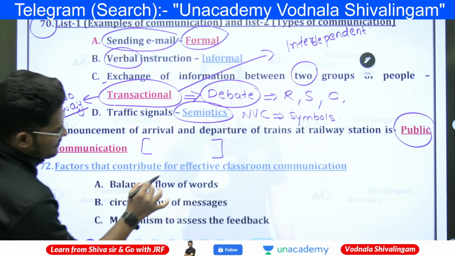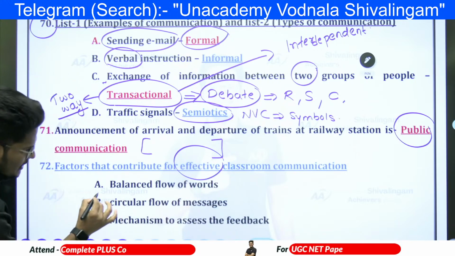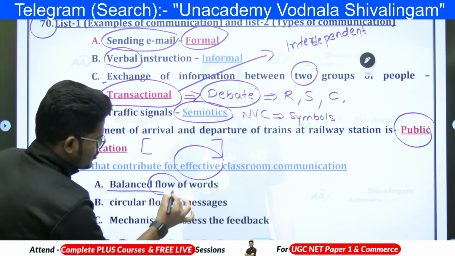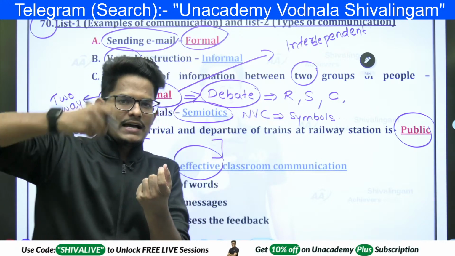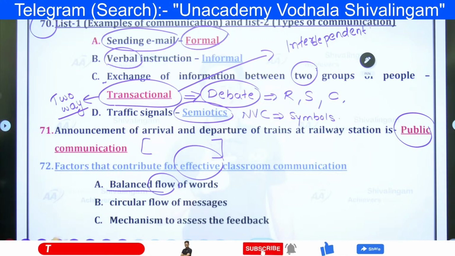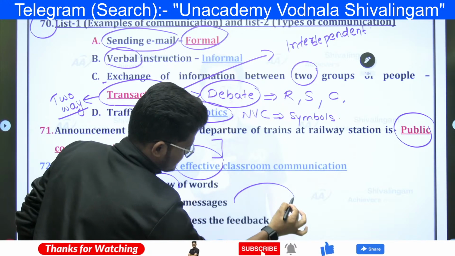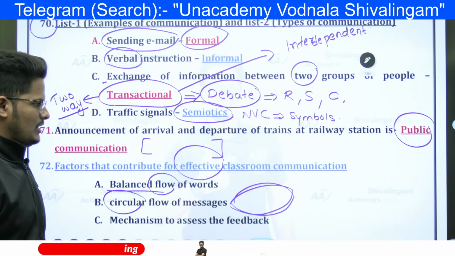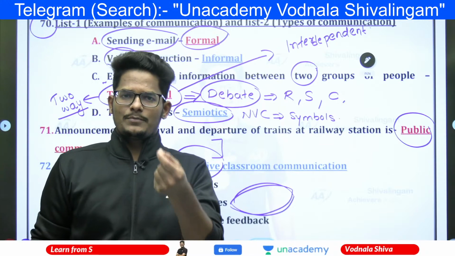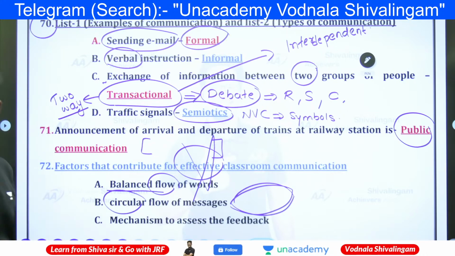Factors that contribute to effective classroom communication. It's a balanced flow of words. You must have control over your tongue. What you are speaking, the words must have control. Balanced flow of words. Circular flow of words. You have to speak, the other person has to take that, and the other person has to give a reply. Circular flow of words, then only effective communication. Without giving a chance to the other person, if you are continuously talking on one side, that will be a defective communication, not an effective communication, right?